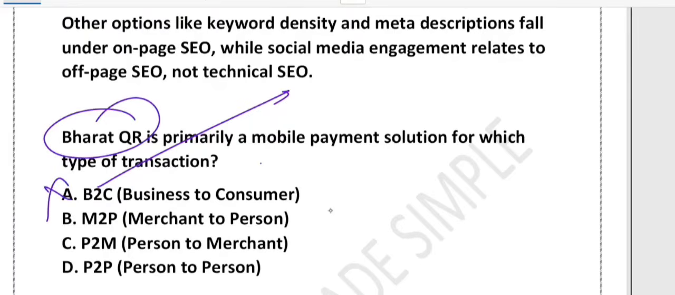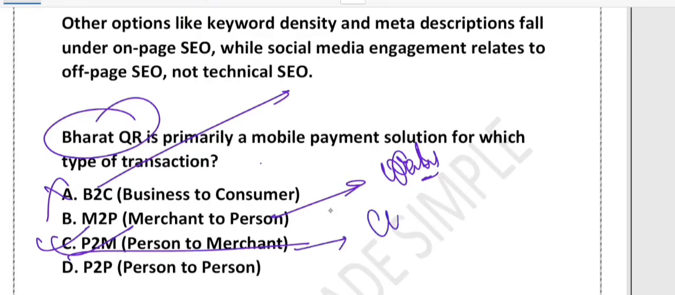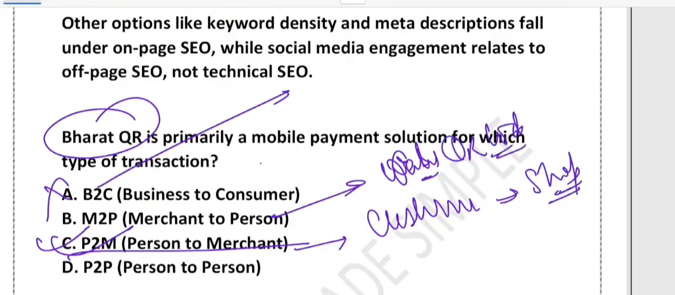M2P means merchant to person. Merchant to person means merchant paying customer, which is rare. Bharat QR is not designed for this. P2M means person to merchant. Yes, this is the correct one. So the customer can pay a merchant, that is a shopkeeper, by scanning a QR code. Right? So no need to swipe card or enter detail. That's called Bharat QR. What about option D, P2P, person to person?